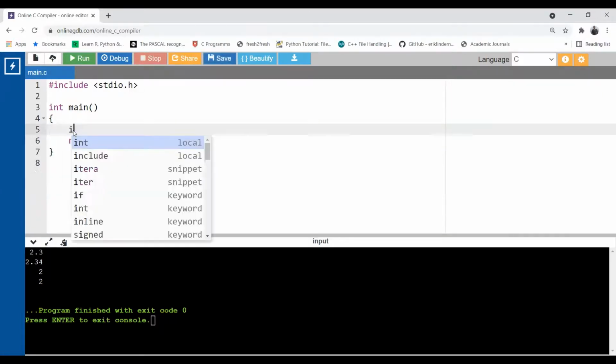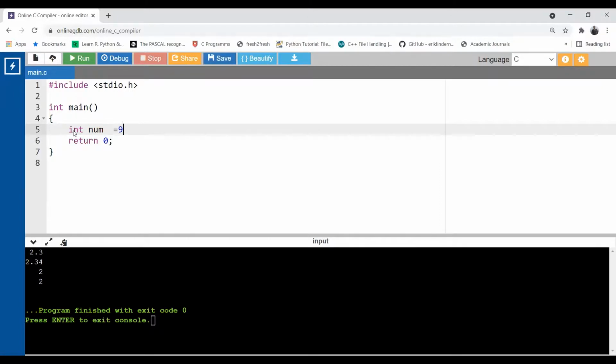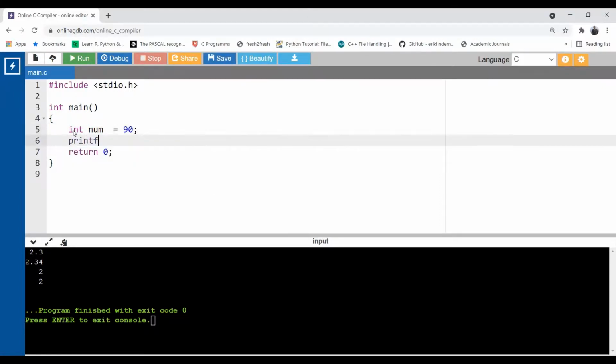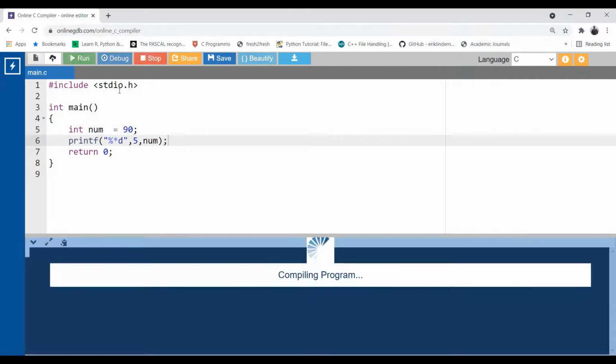Let's declare an integer, number is 90. Okay, now printf. Now use here first percentage and then asterisk and then D. So now when you put the asterisk before D, the compiler expects that you pass the value for width as well. So let's pass the value for width, first 5, and then the variable that I want to print. Now run this.